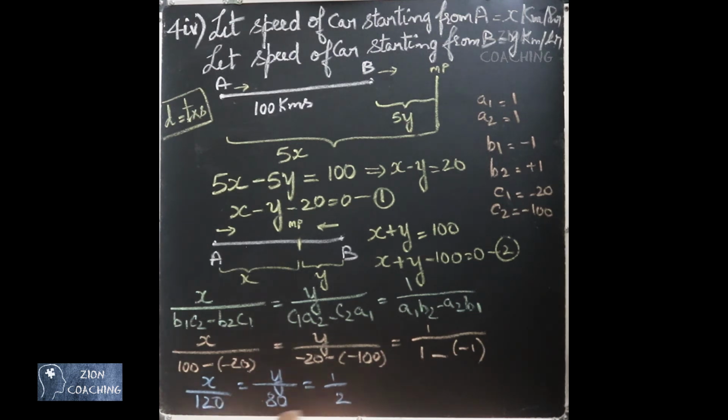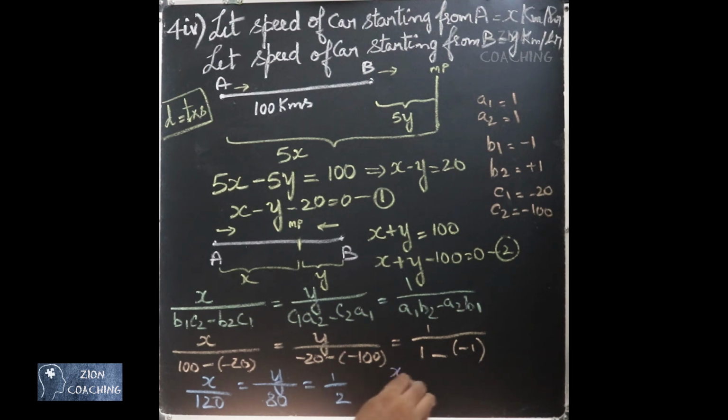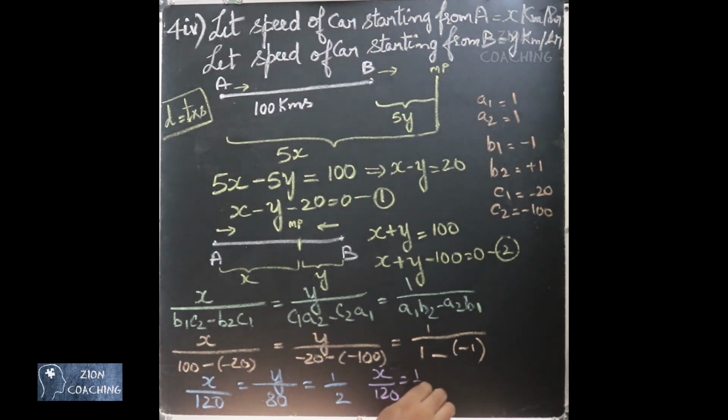Now equating the x term with the constant term, we will get x by 120 equal to 1 by 2, which implies x is equal to 120 divided by 2, that is 60.